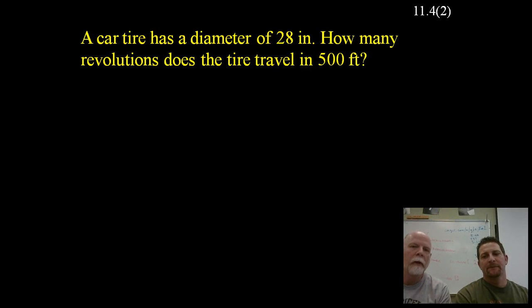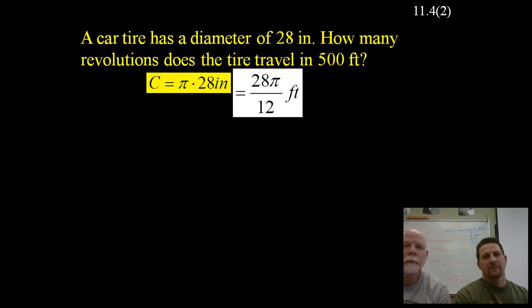Okay, so if we have a 28-inch diameter here, we're going to take that diameter and multiply it by pi, because that's our formula. Diameter times pi is circumference. So our circumference of our car tire is 28 pi inches. Okay, and so we're going to take the 500 feet that we're traveling and divide it by the 28 pi in order to figure out how many times that tire spun around to travel 500 feet.